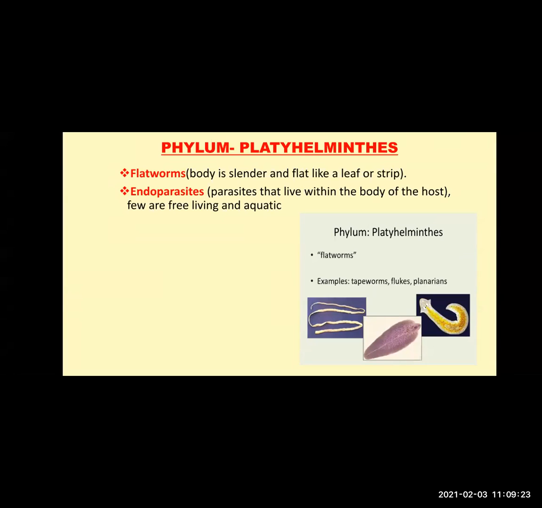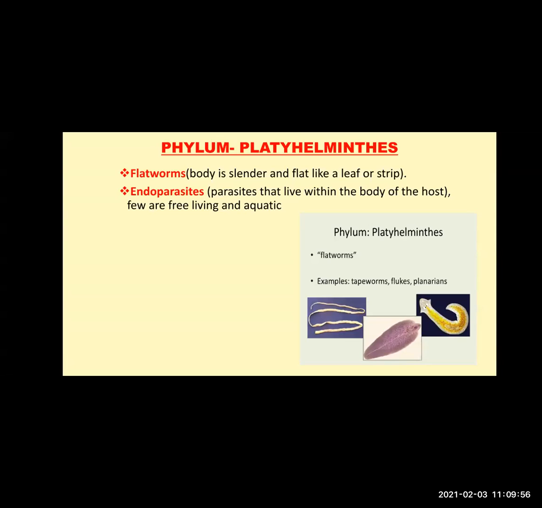Next characteristic: most of the animals of this phylum are endoparasites. Now, what do you mean by endoparasites? Parasites means what? Which derives nutrition from some other organism. We are talking about animals right now, so we will pay our attention to animals. These parasites derive their nutrition from some other animal or organism.